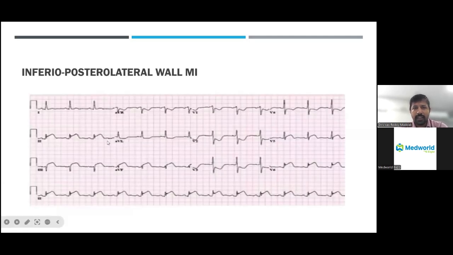And as I mentioned here, you are seeing the elevations in the 2, 3, AVF, which are nothing but the inferior leads. So it is an inferior wall MI. At the same time, you can also see the ST segment depressions. If you notice lead 2, lead 3, please look at my arrow. This we call as a TP segment. So anything which is below this TP segment, we call it as a depression. If you see in the V2 and V3, these are called ST segment depressions, in the V4 also. So these correspond to the posterior aspect of the heart. So it's an infero-posterior wall myocardial infarction.